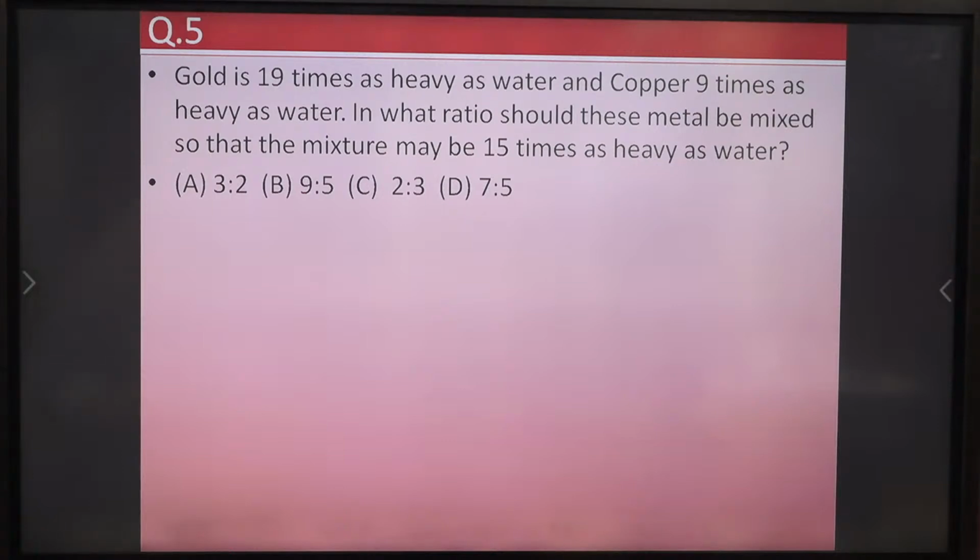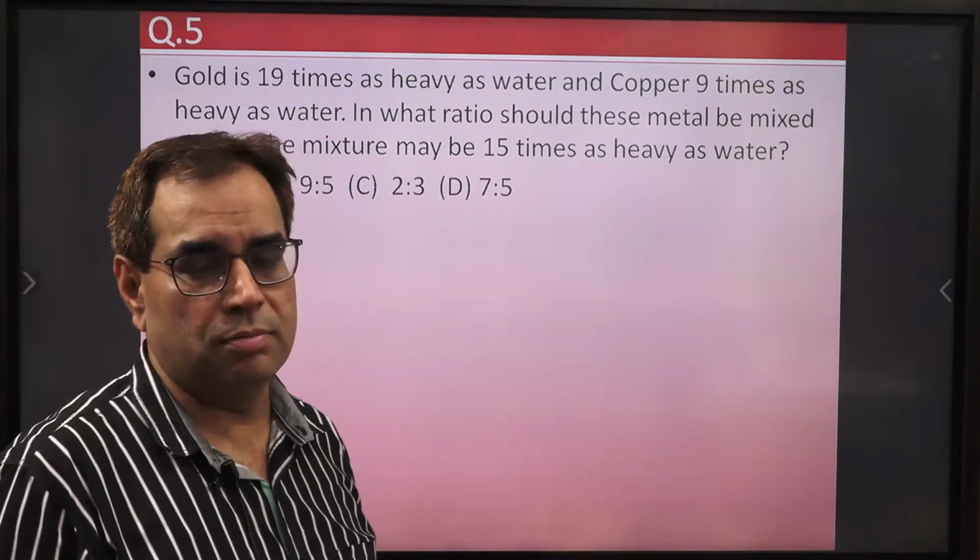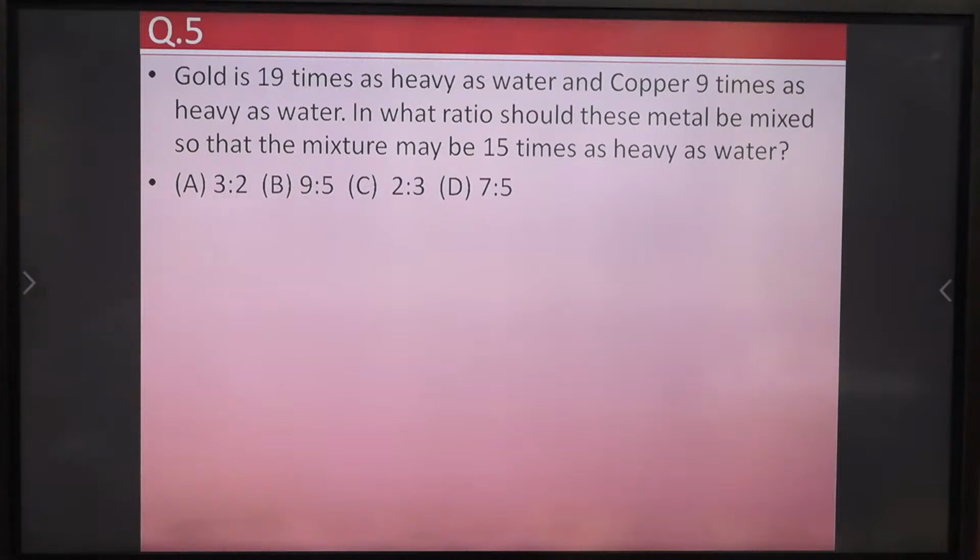So Ravi Kumar is providing us the answer. Very good. Any other student who got the answer? Tell us. So this is from mixture and alligation topic. If you know the alligation rule, you can easily solve this problem. Okay, mixture and alligation topic. So let us discuss now the solution.